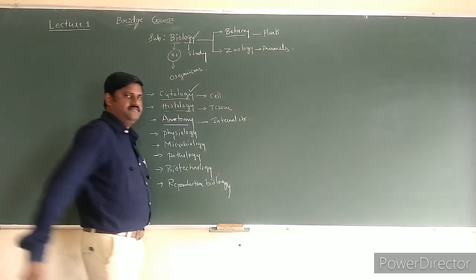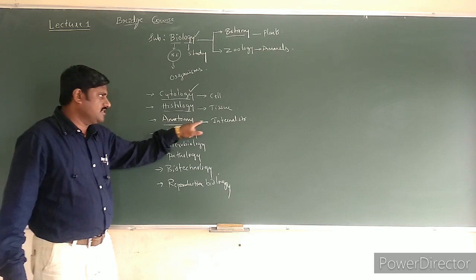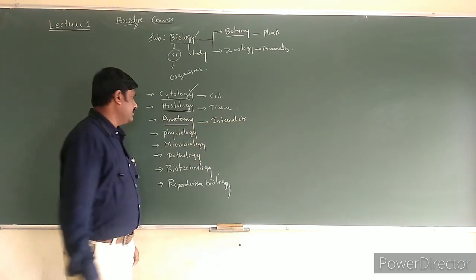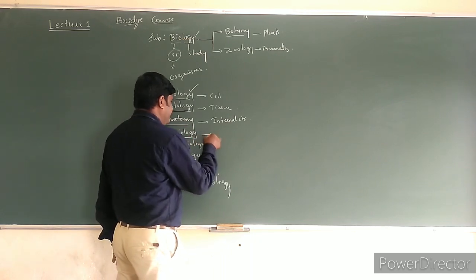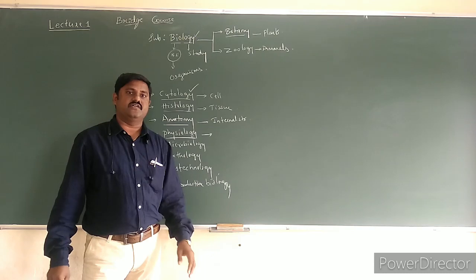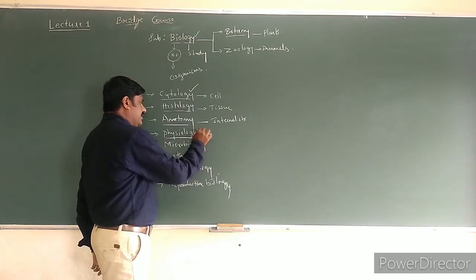It is the branch of biology which deals with the study of internal structures of organisms, that is called as anatomy. And apart from this one, physiology, the branch of biology which deals with the study of internal functions.